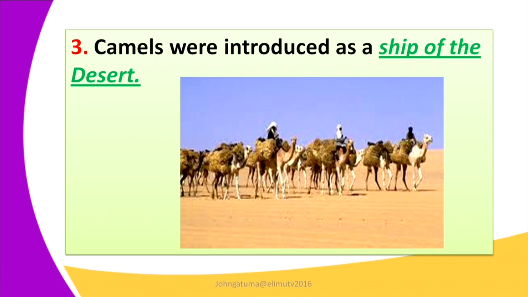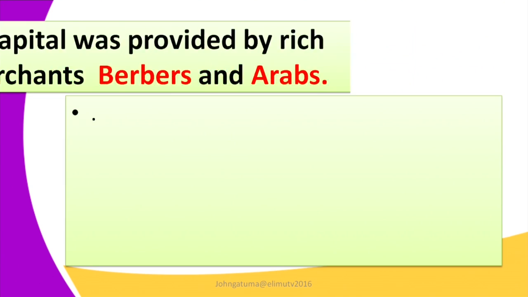Number 4, the camel is known as a ship of the desert because of the moving. It can move for a long period of time without a need for food. And therefore, this is a reason why we say the camel was a ship of the desert. Therefore, this brought a very great milestone in the development of the trade, the Trans-Saharan trade.